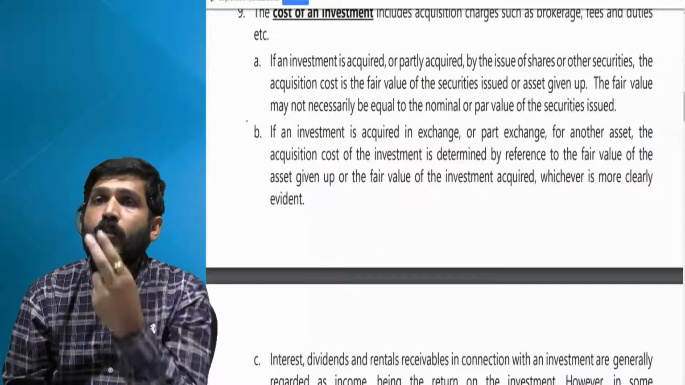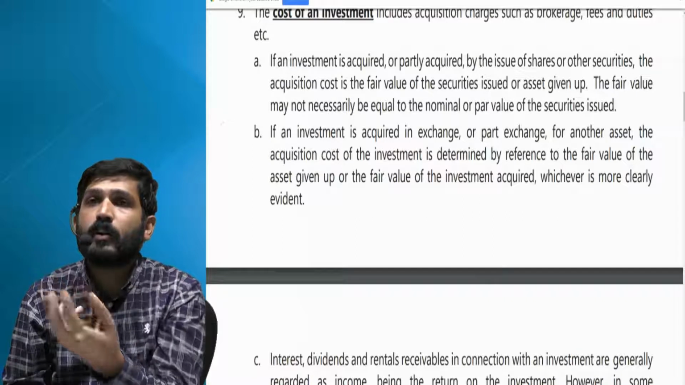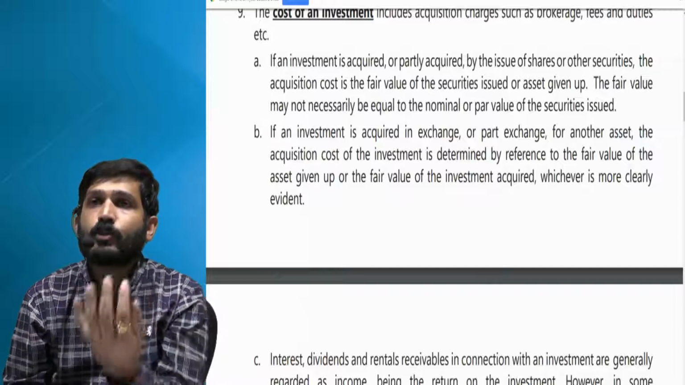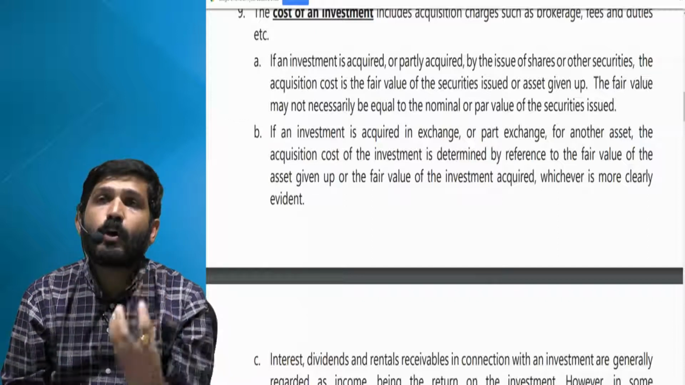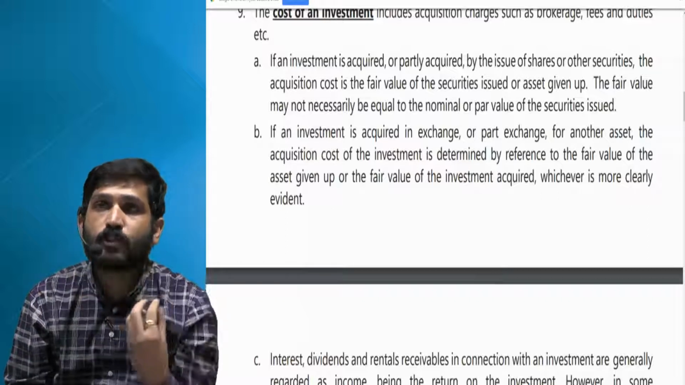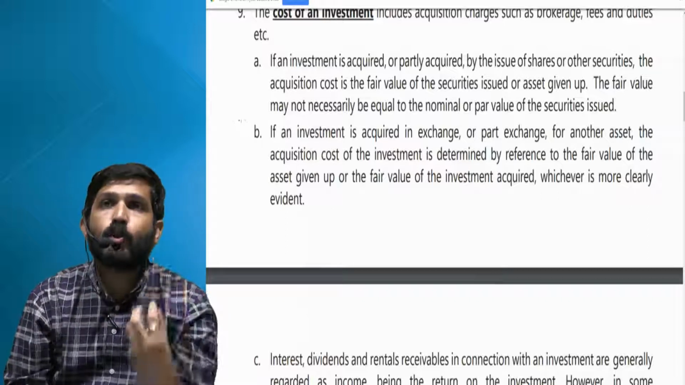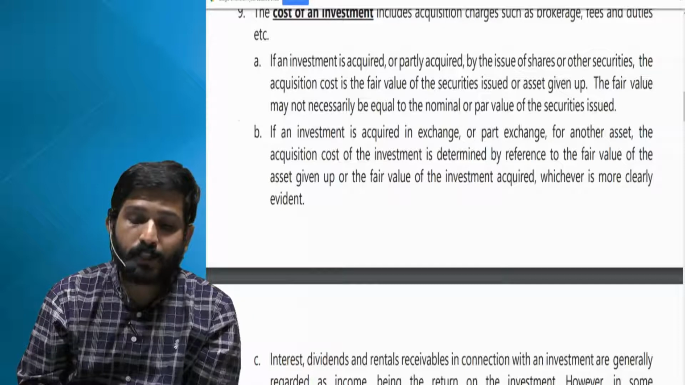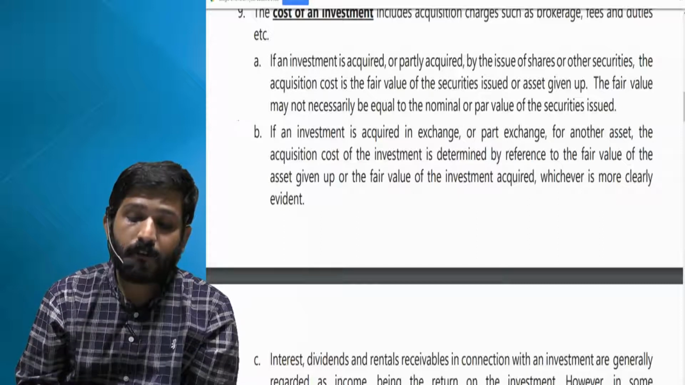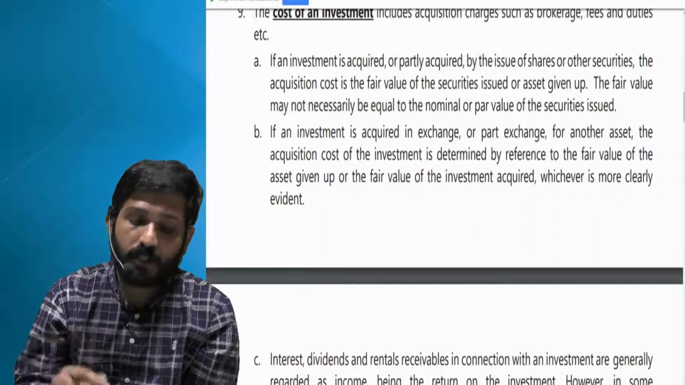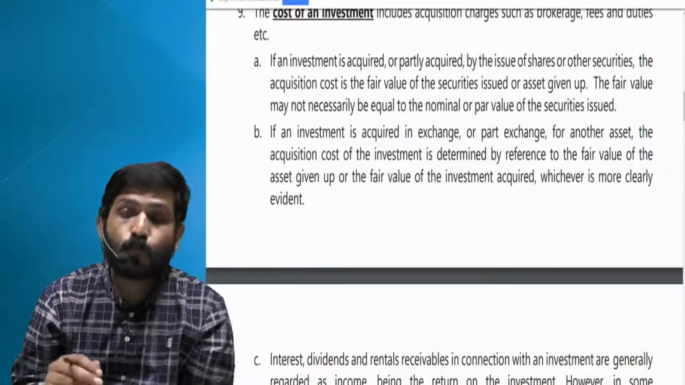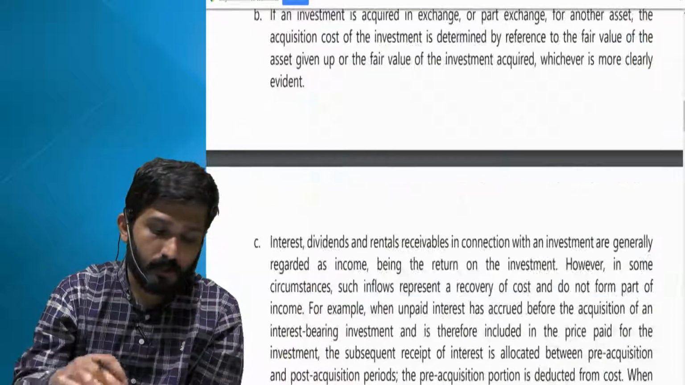Now what are these two things? The fair value of shares received or the fair value of machinery given. Let us say what is easily ascertainable is the fair value of machinery given. Then that will become the cost of shares. Or if what is easily ascertainable is the fair value of shares received, then that will become my cost of shares. So I'll read it one more time. If an investment is acquired in exchange or part exchange for another asset, the acquisition cost of the investment is determined by reference to the fair value of the asset given up, that is machinery in our example, or the fair value of the investment acquired, in our example shares received, whichever is more clearly evident.